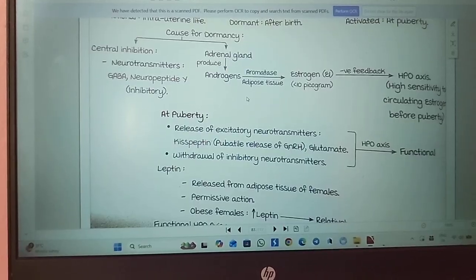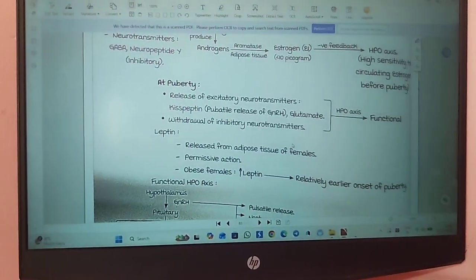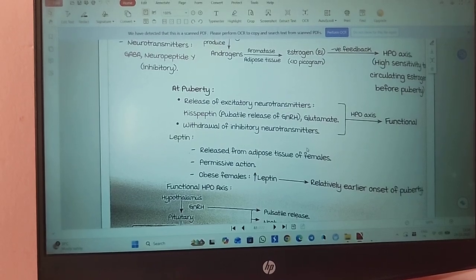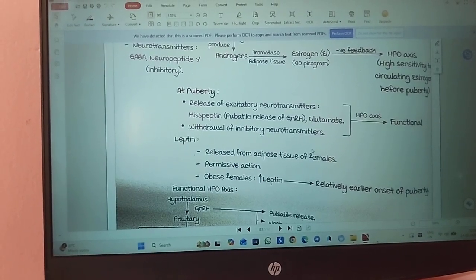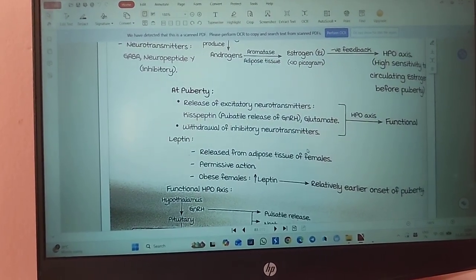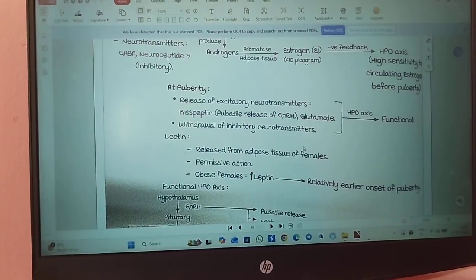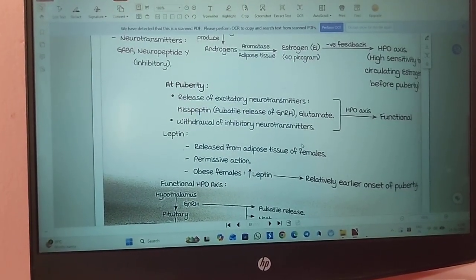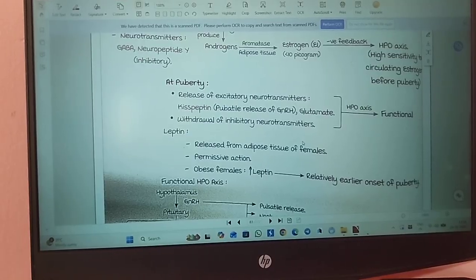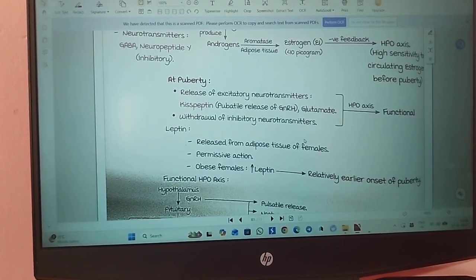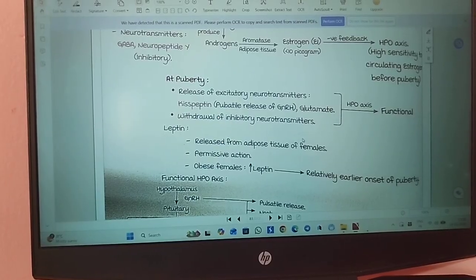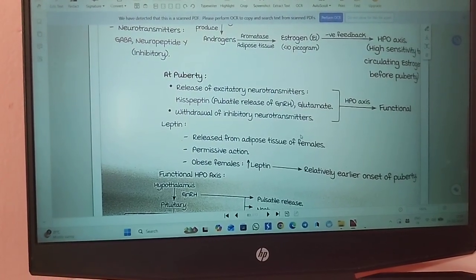And one thing other than that, we know that obese females get an earlier onset of puberty. In these kids there is a release of leptin. Leptin is released from the adipose tissues of these females, and this has a permissive action. So in obese females this increase in leptin will lead to a relatively earlier onset of puberty.